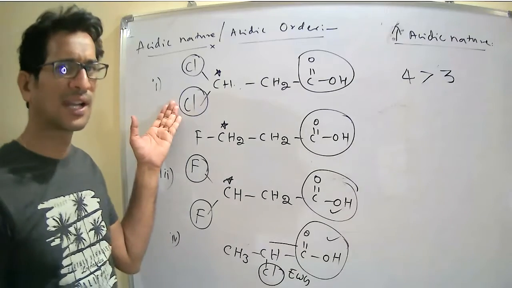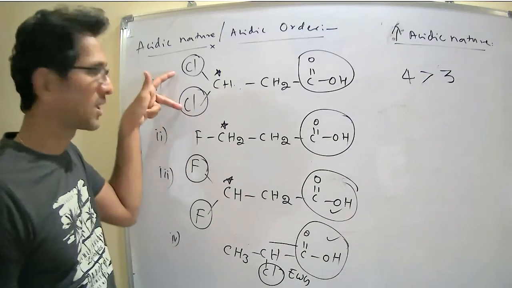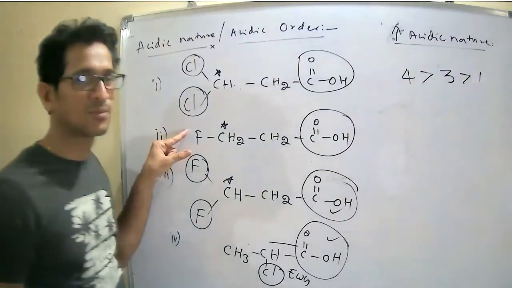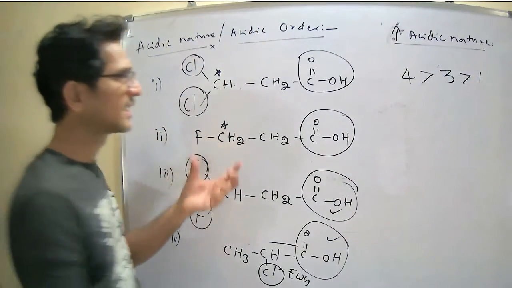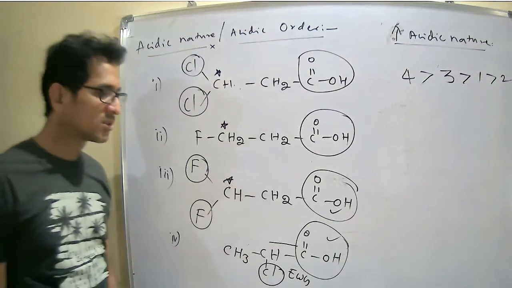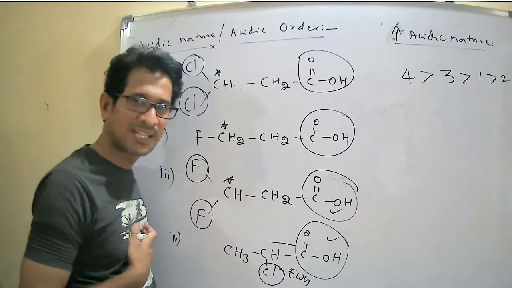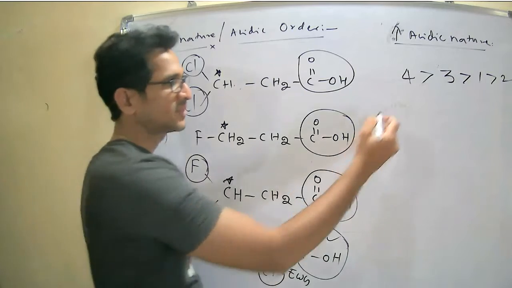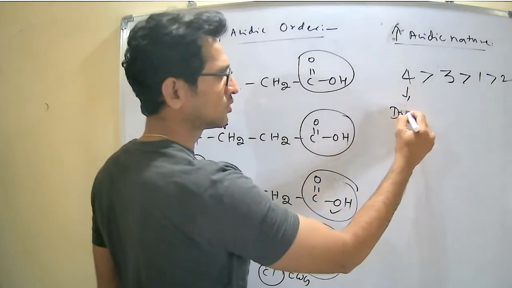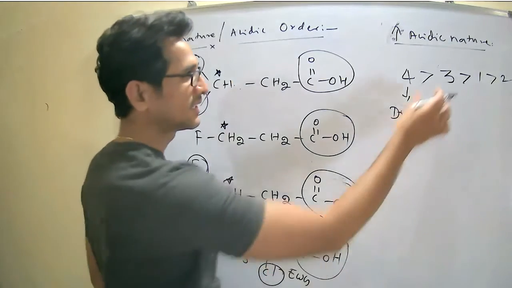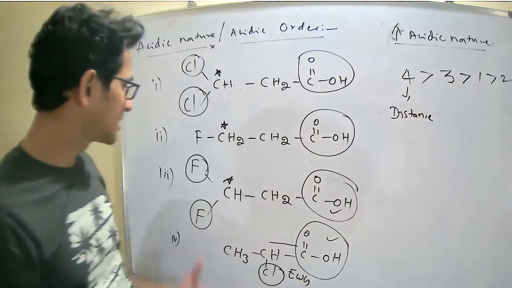We know that number matters: two electron withdrawing groups versus one electron withdrawing group. Therefore one is more acidic in nature, and finally two is the most acidic. So this is the increasing order of the acidic nature of the given compounds. The first one is due to distance, one bond distance. Why is the third one more acidic?